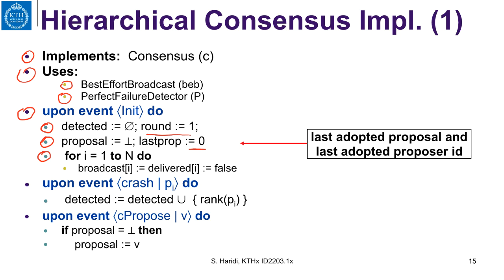Then each process has an array called broadcast with the elements equal to the number of processes, and delivered with elements equal to the number of processes, and they are initially false. So these two arrays are Boolean arrays. So whenever you get a crash notification of Pi, you add Pi to the set of detected failed or crashed processes.